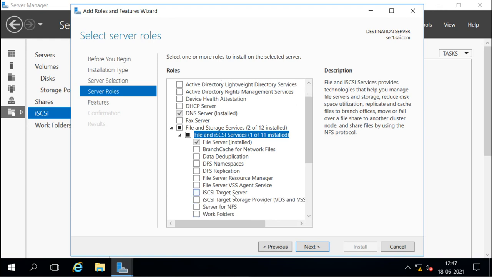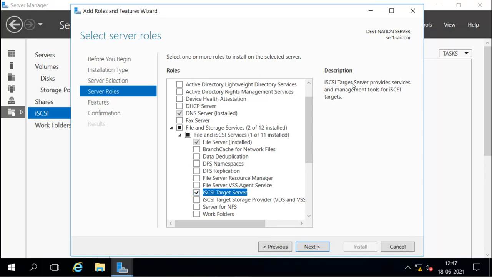So if we want to install the iSCSI target server, we will go to file and storage services, then file and iSCSI services, and in that we get this iSCSI target service. I click on it and it is going to install. It provides services and management tools for iSCSI targets.